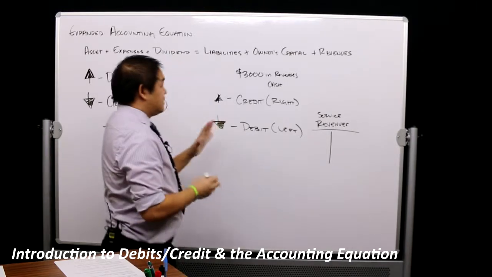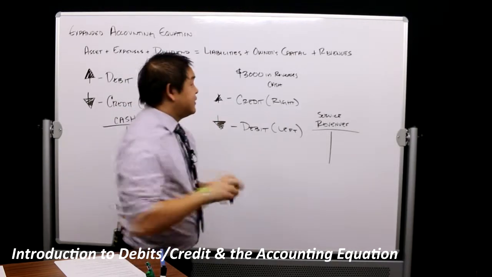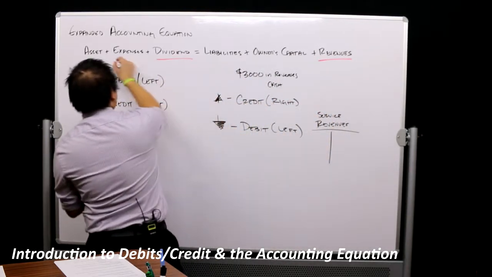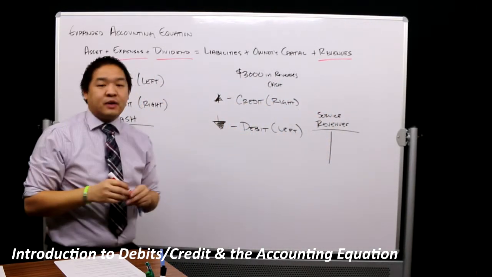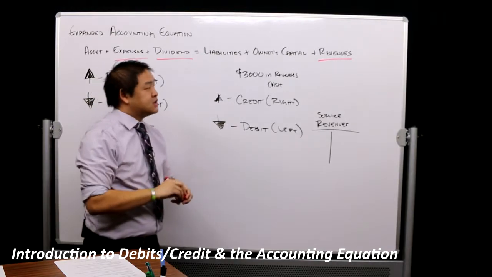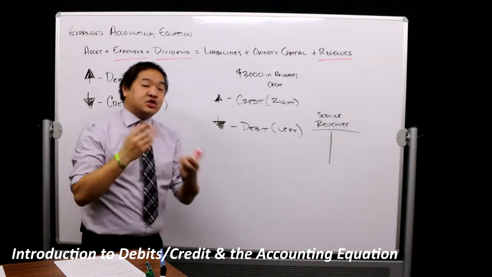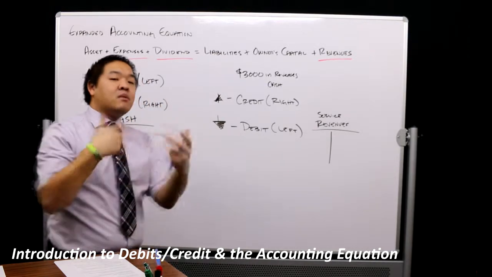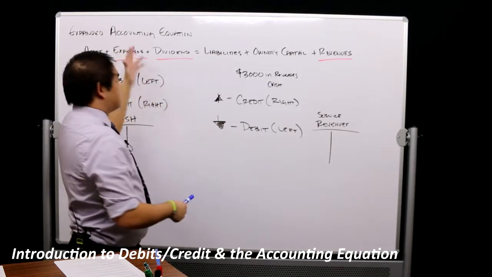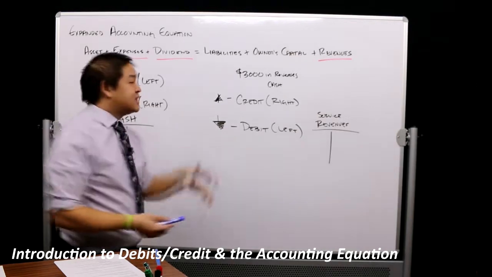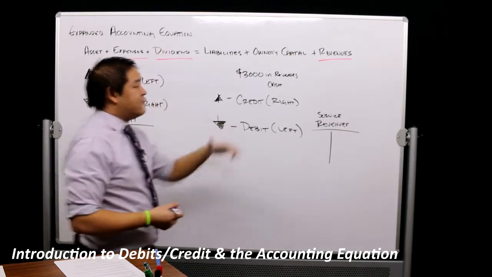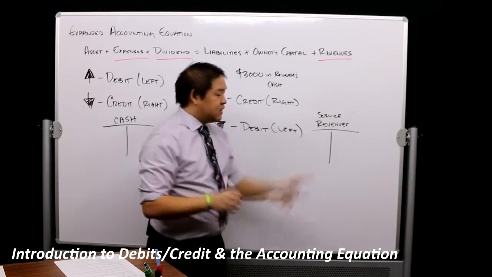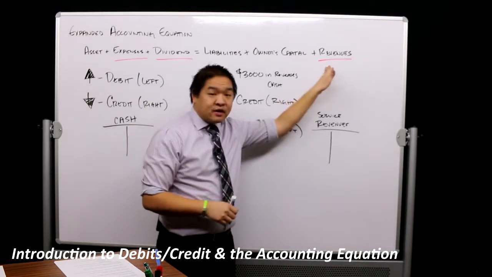Now, this always gets students confused, but I always think about it this way. Revenues, dividends, and expenses are kind of like a scorecard in sports. If we have more of it, we increase the scorecard. If we have less of it, we decrease the scorecard. So if we spend more money, then we're increasing expenses. If we're paying out more dividends, we're increasing dividends. If we're receiving more revenues, we're increasing revenues. So service revenue is a revenue account.